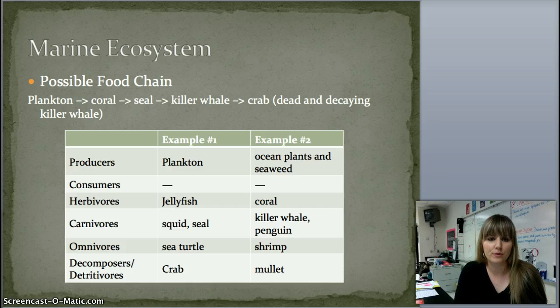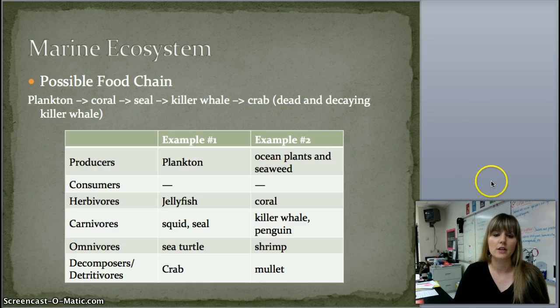Here's a possible food chain in a marine ecosystem. We start with the plankton, phytoplankton, then we have coral, followed by the seal eating the coral, followed by the killer whale eating the seal, and then the crab that eats the dead and decaying killer whale. And here's another chart with some examples of the producers, consumers, and other organisms.